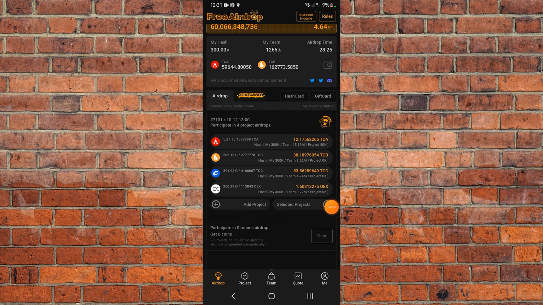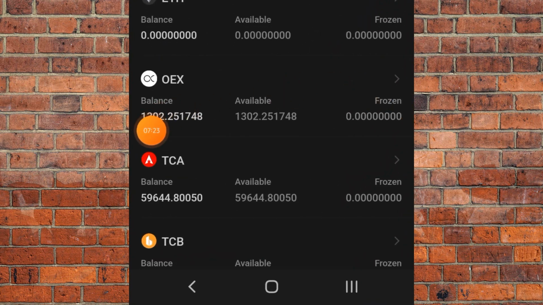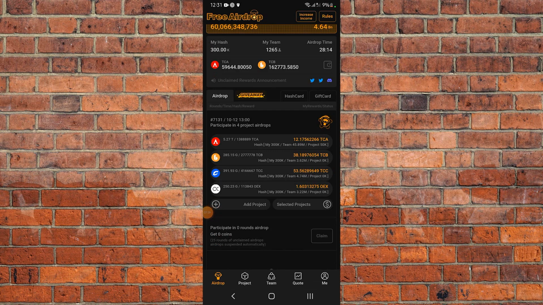We had 1,293 before, and as you can see now, it is 1,302. That is how I've been growing it, and that is how you will be growing it till next year. When it gets to the market, guys, that is when you will know. And trust me, it's going to be worth more than what you expect.